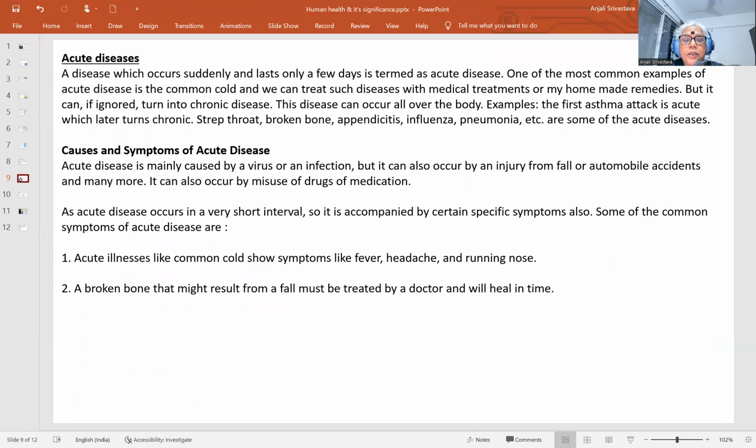Causes and symptoms of acute diseases: an acute illness like the common cold shows symptoms like fever, headache, and running nose, whereas a broken bone is also an acute condition, where certain particular conditions like a fracture resulting from a fall must be treated by a doctor and will heal in time. So a certain acute illness can be cured with time, but certain acute diseases require proper attention.